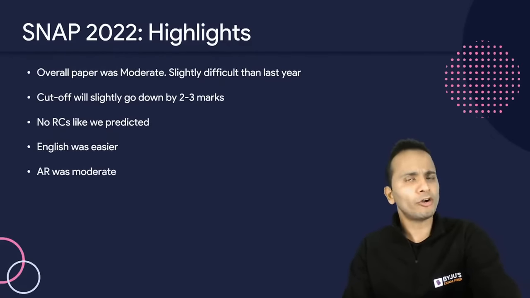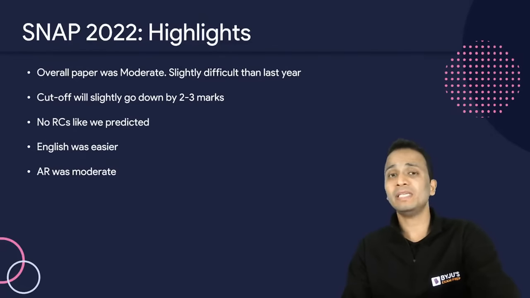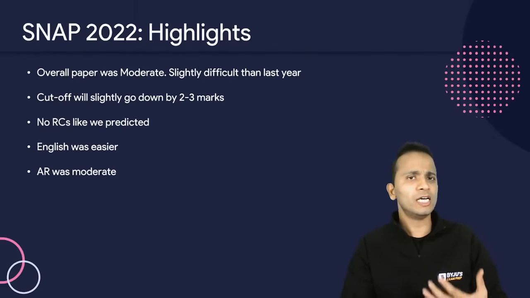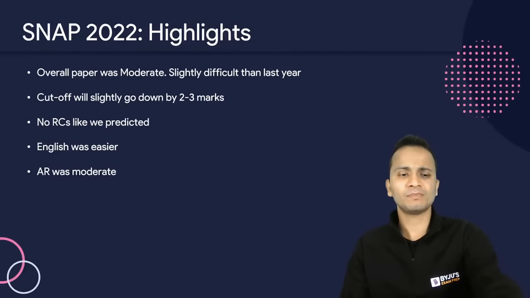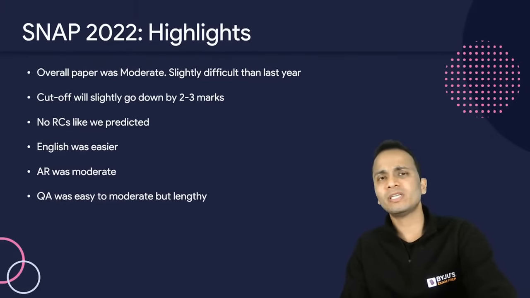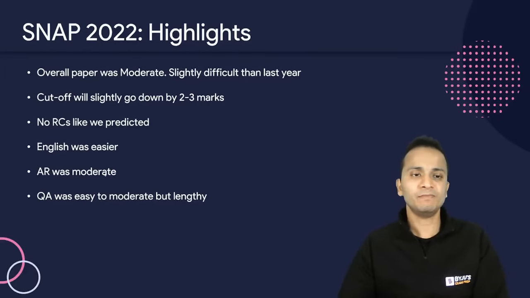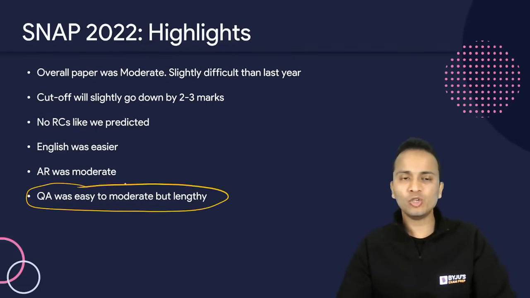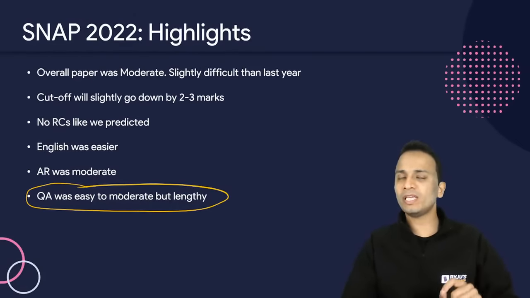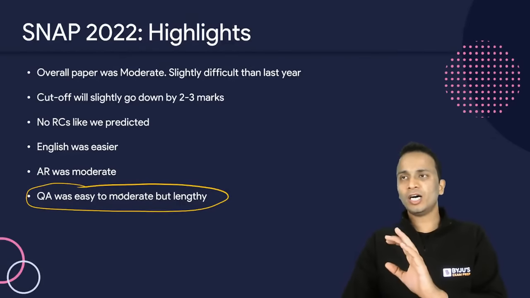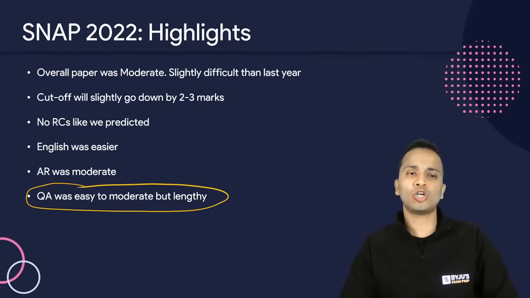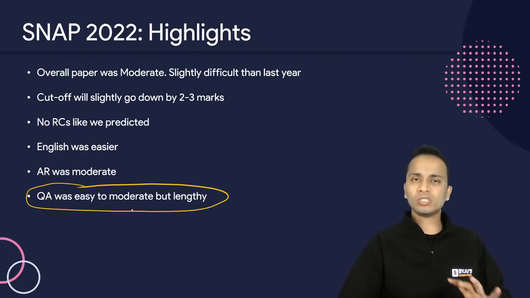Reasoning was moderate. I can say that there were some easy questions on reasoning. The questions that I have covered in clocks, the questions were directly asked. All right. Now, if I talk about QA, so QA was easy to moderate, but it was slightly lengthy. So this is one very important factor that we need to understand. So this is one thing that we need to factor in for our preparation for the attempt of snap slot 2 or slot 3.